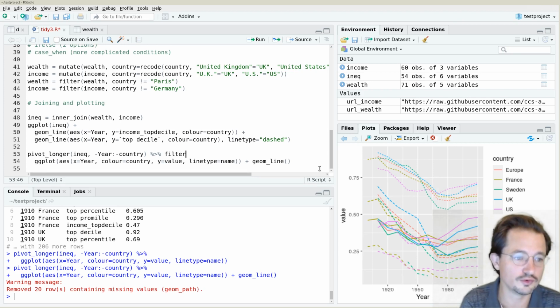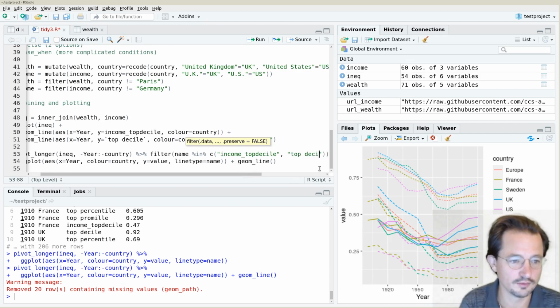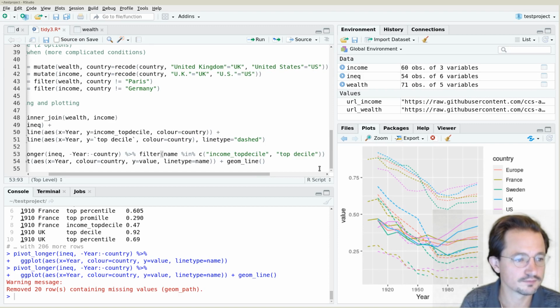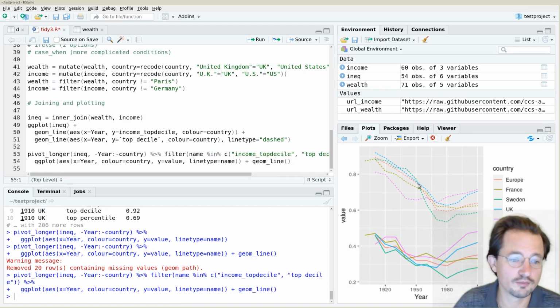So what we'll do is we'll filter that we only want name to be either income top decile or wealth top decile. And voila, now we have the same plot as earlier, but with a single ggplot command, and we have the legend that we were looking for.